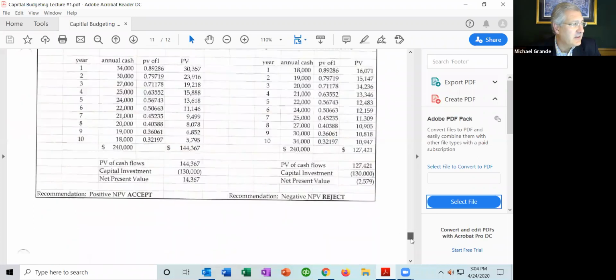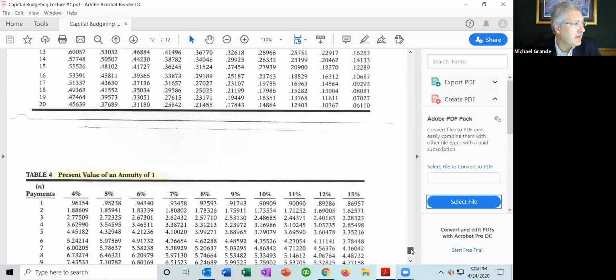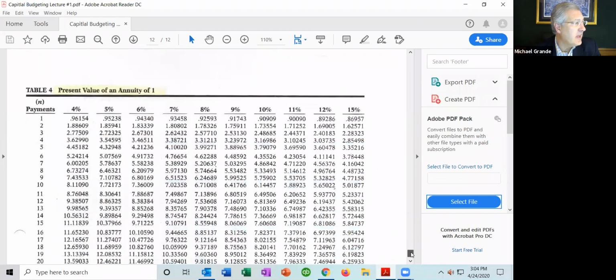So we're going to go to the end of this handout. And this is an annuity because this $24,000 occurs on an annual basis. The discount rate is 12%, and it happens for 10 years. The factor is 5.65022 times $24,000.